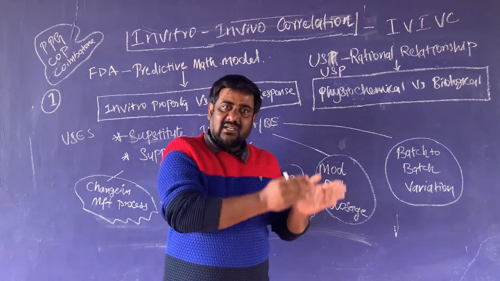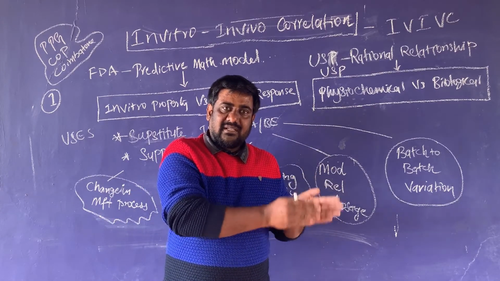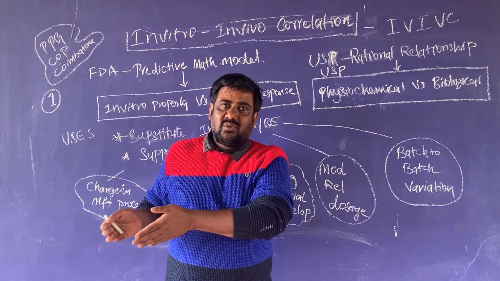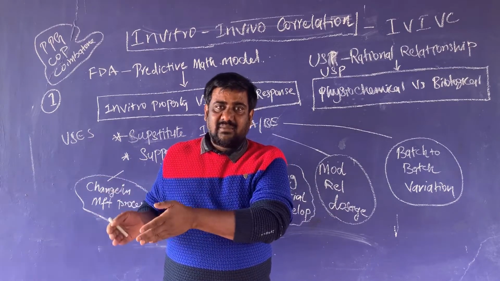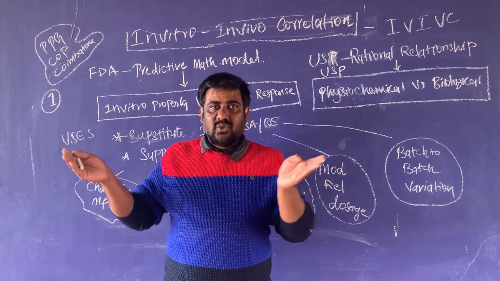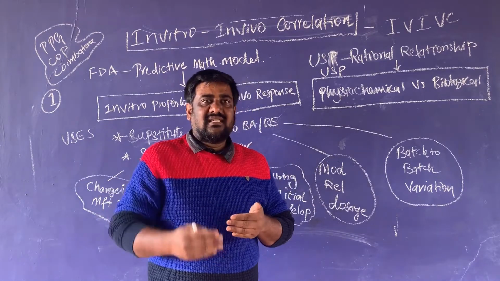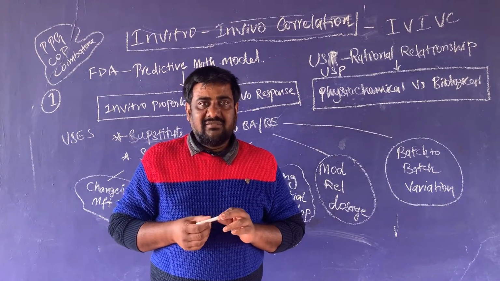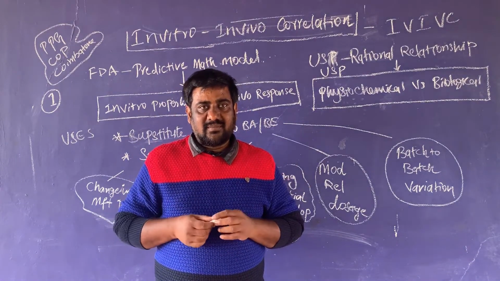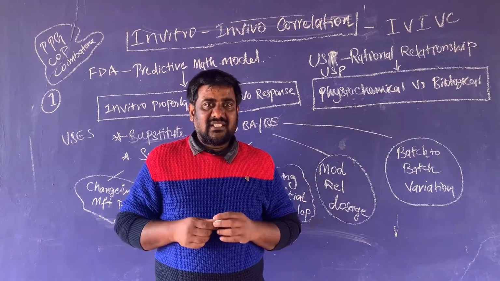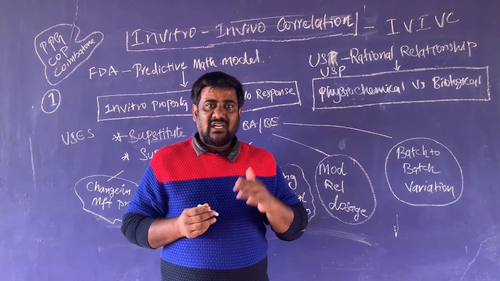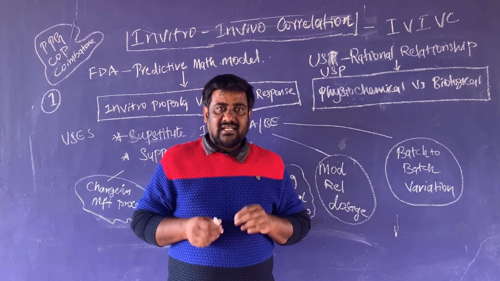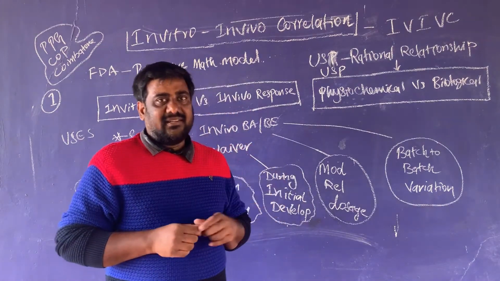That means the in vitro dissolution pattern is changing by 10%, so the in vivo blood concentration is also changing correspondingly by 10%. So this is linear. In such cases, we can go ahead by doing the experiment only with the in vitro instead of doing in vivo, if it is correlated properly. So what methods are available, at what levels, and based on what the in vivo in vitro correlation is done, we will see in the next slide.